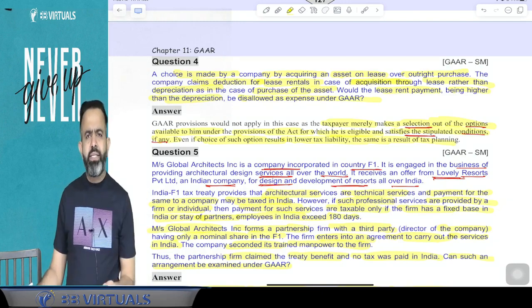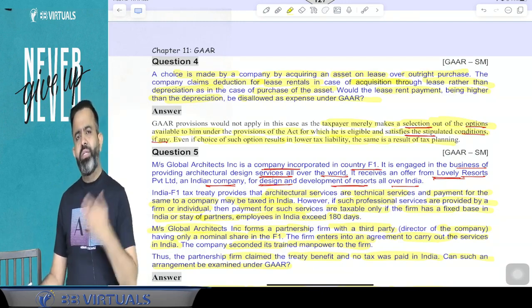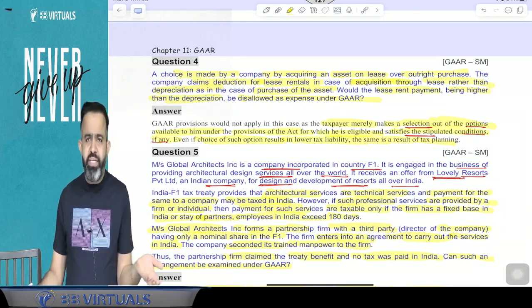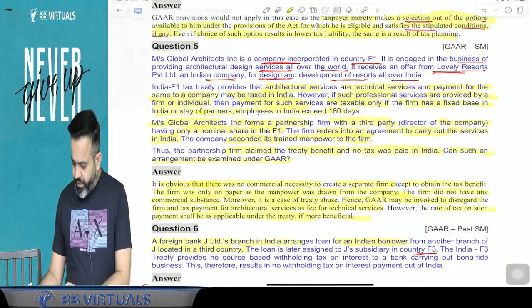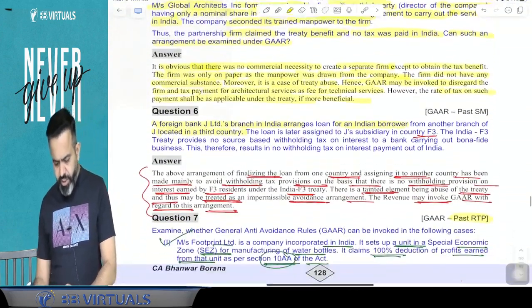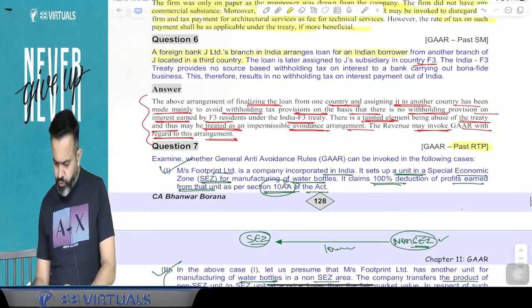Okay, you can purchase the asset or you can take it on lease. If you take it on lease, then you can obviously be allowed the lease rent. And if you purchase the asset, then depreciation will be allowed. After that, question number 5, ignore it. Question number 6 also ignore.